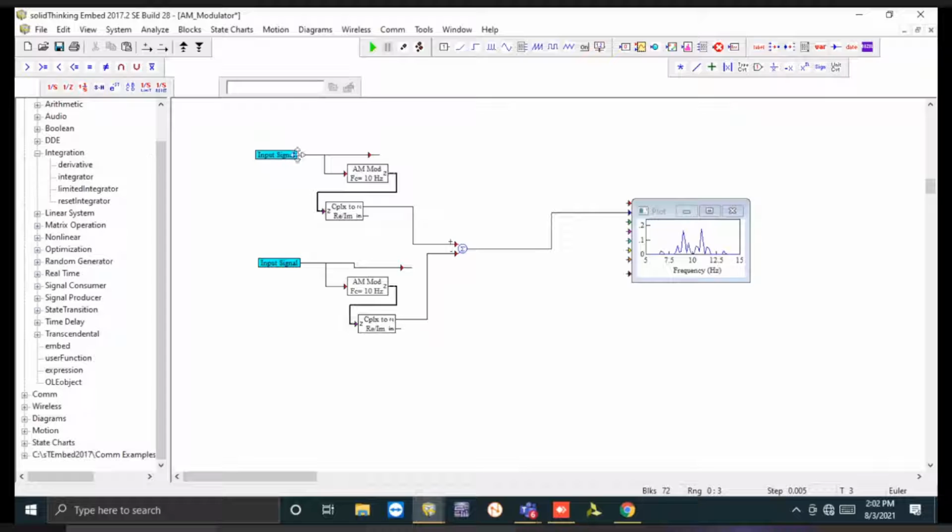Okay, so what we can do, we can rearrange it, like we can have a common input signal. I'll take that common input signal.